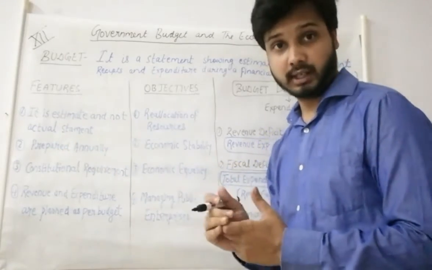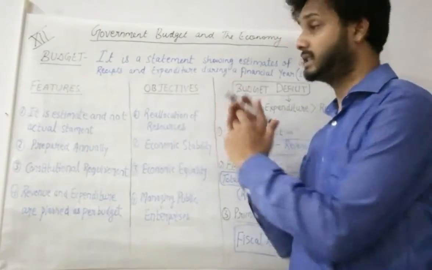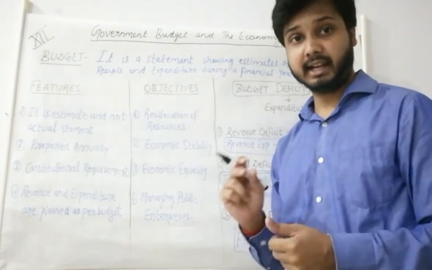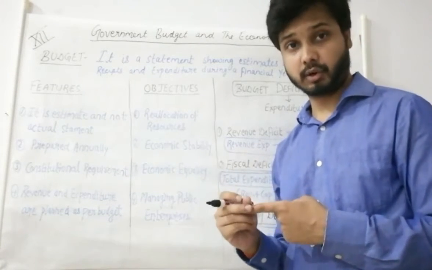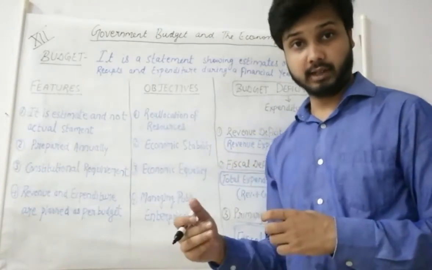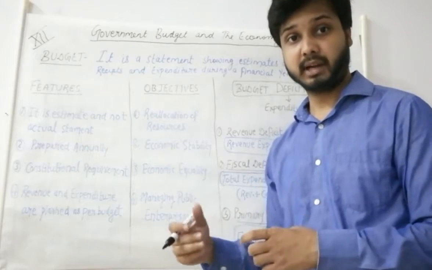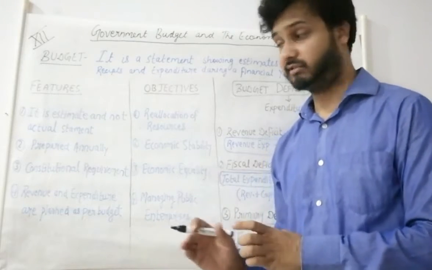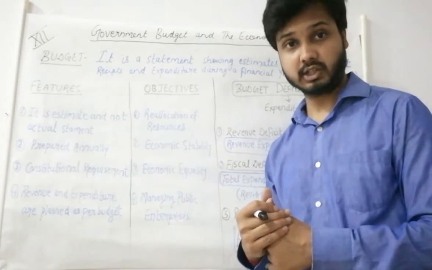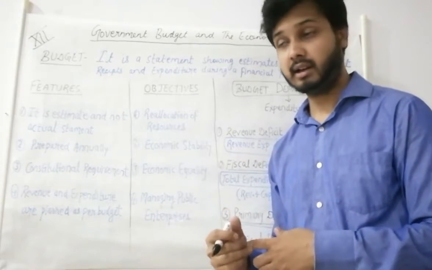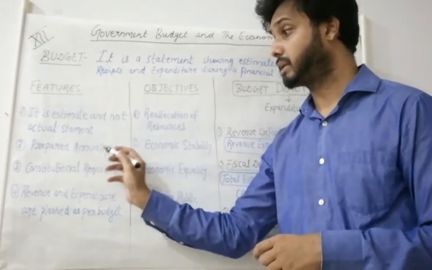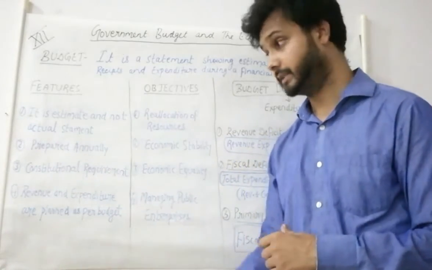Some of the features of budget I have written here: it is an estimate and not an actual statement. We have already seen in the meaning that the government budget is an estimate. It is not the actual receipts or payments. It is prepared annually, so budget is prepared for every year. It is presented by the finance minister of the country before parliament with the permission of the president.